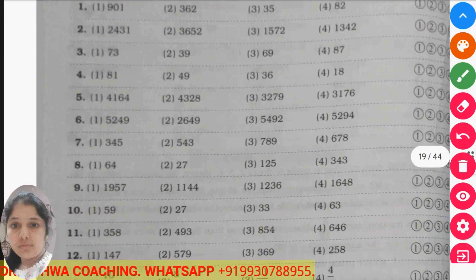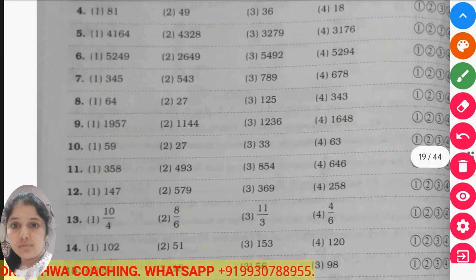Now see, 4164, 4328, 3279, 3176. Now if you look carefully, if the first number and the last number are multiplied, the middle numbers are the answer. 4 4s are 16, 4 8s are 32, 3 9s are 27, but 3 6s are 18, not 17. So this is the odd one out here.